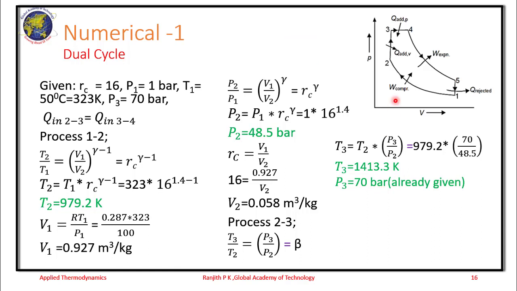Next, P3 is equal to 70 bar, which is already given. Then V3 is equal to V2, as you see from the PV diagram, which is 0.058 meter cube per kg. So we also take a moment here to calculate the explosion ratio, that is P3 by P2. So beta is 1.45. So far we have calculated V1, P1, T1 was already given. We ended up calculating P2, T2 and V2, then P3, T3 and V3. So at 4 and at 5 it is 20.